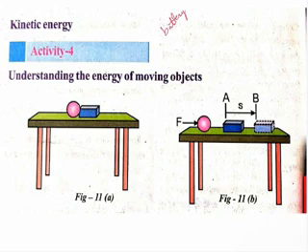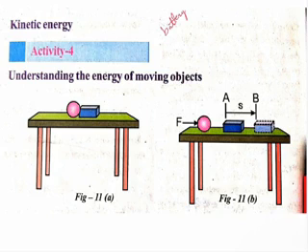So by this activity we can say like this: kinetic energy is nothing but the energy possessed by an object due to its motion. Now we will discuss some examples for kinetic energy. So what are those examples?